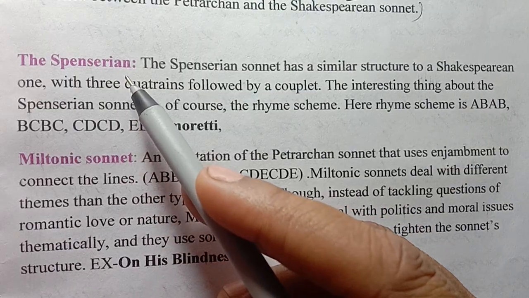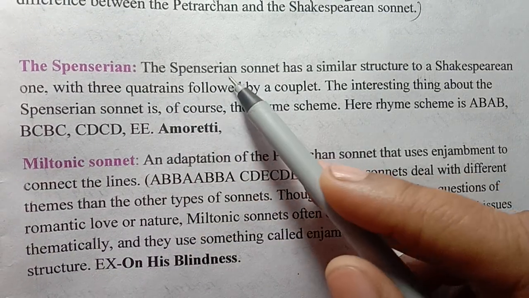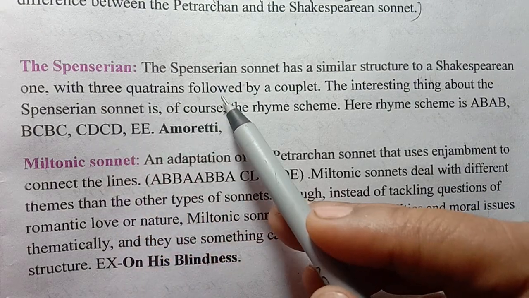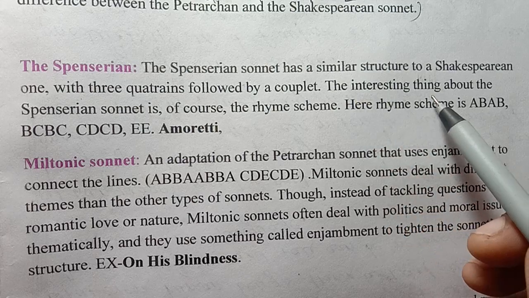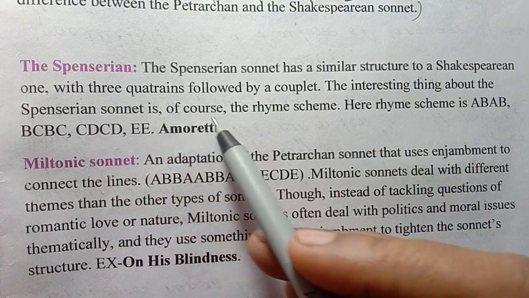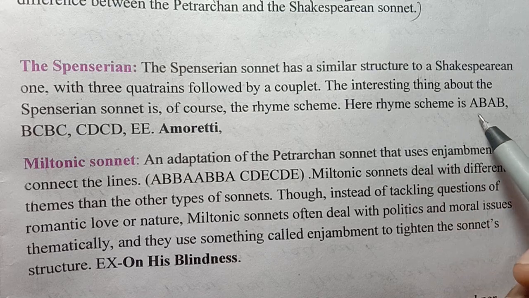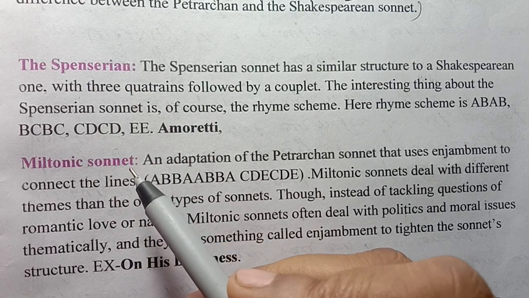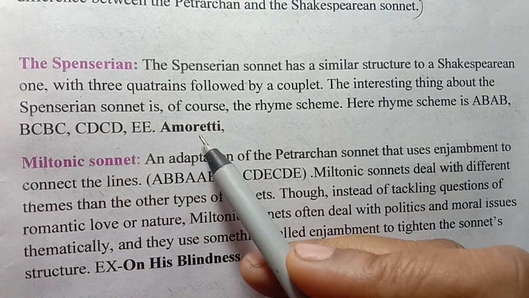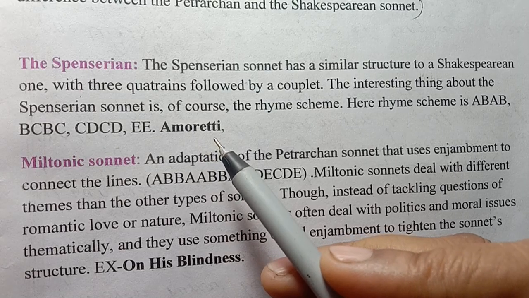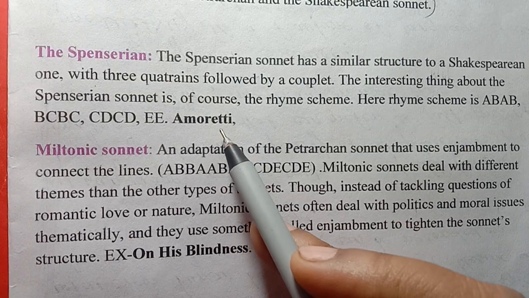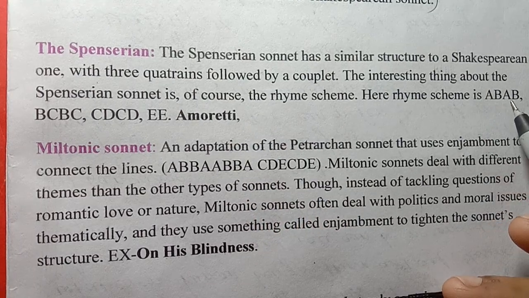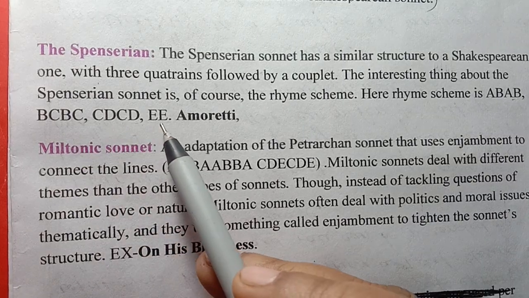The Spenserian sonnet has a similar structure to a Shakespearean one, with 3 quatrains followed by a couplet. The interesting thing about the Spenserian sonnet is, of course, the rhyme scheme. Here the rhyme scheme is ABAB, BCBC, CDCD, EE. The sonnet sequence Amoretti follows the Spenserian stanza. That means Amoretti has sonnets which follow the rhyme scheme ABAB, BCBC, CDCD, EE.